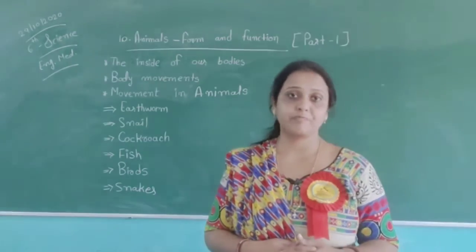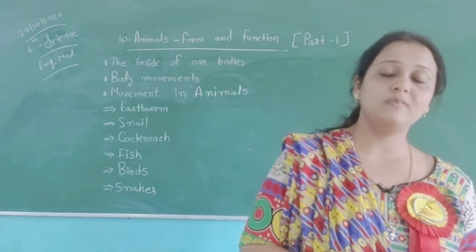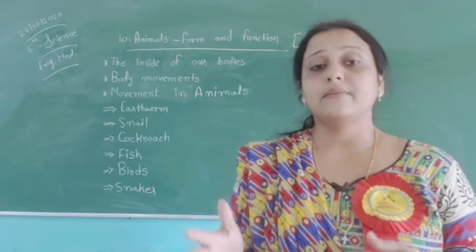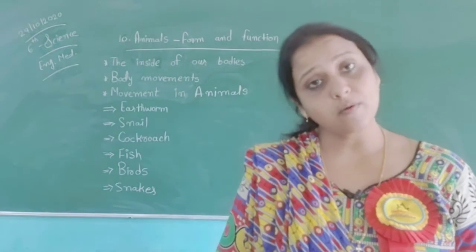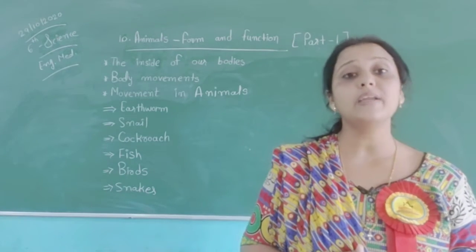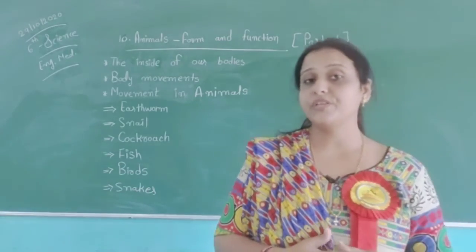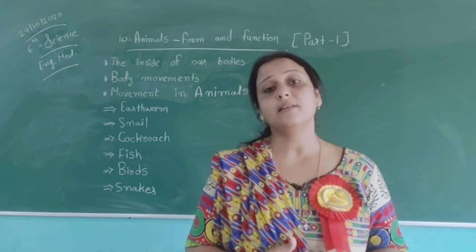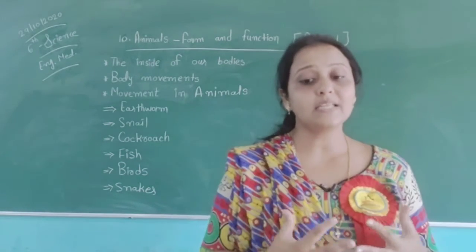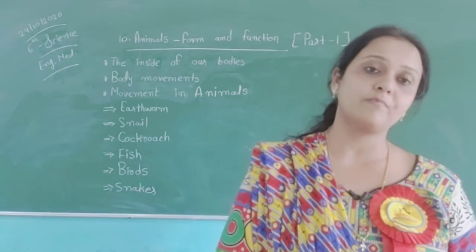Then birds. Birds can fly. We always say the birds can fly. They can fly in air. They can also walk by using their legs. When they fly, they use their wings for flying. They have different types of features, and using these features they can move from one place to another place. They have streamlined bodies which make it easier for them to move in air.